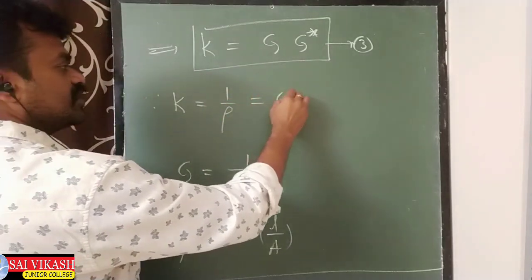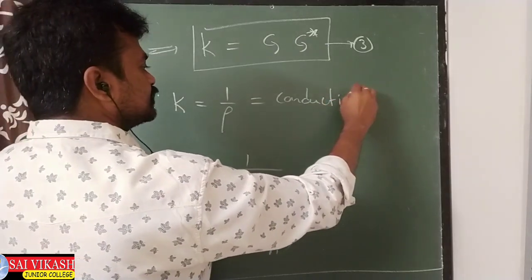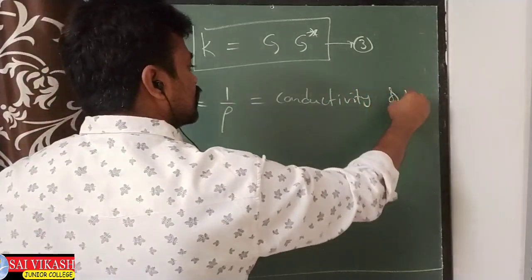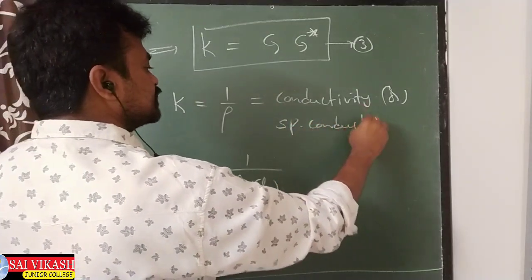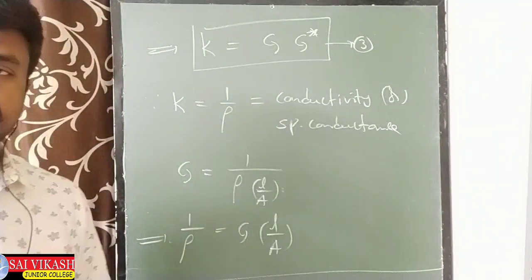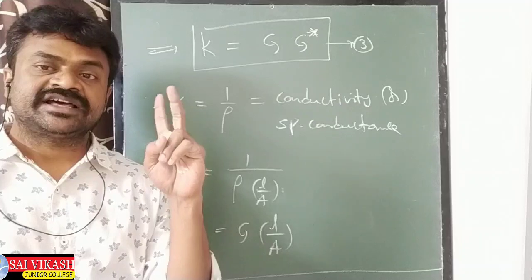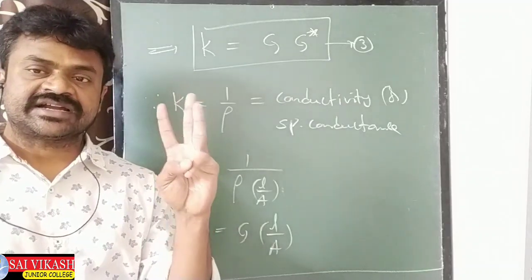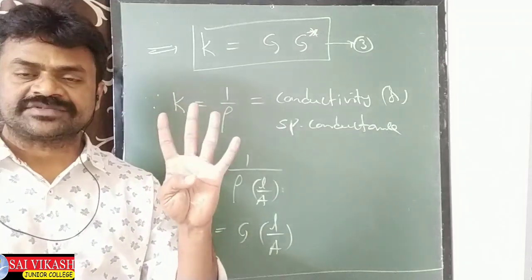this is called conductivity, or we can write it as specific conductance. Don't be confused by these words. We have resistance, resistivity, conductance, conductivity. See all these 4 terms.